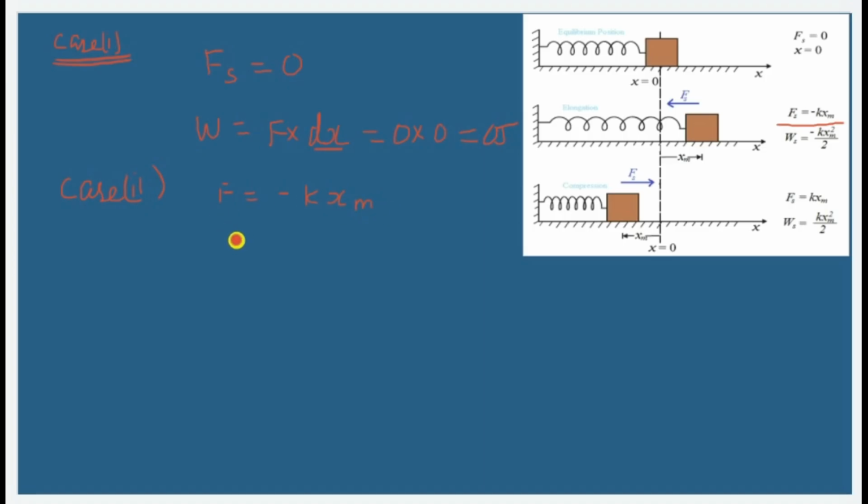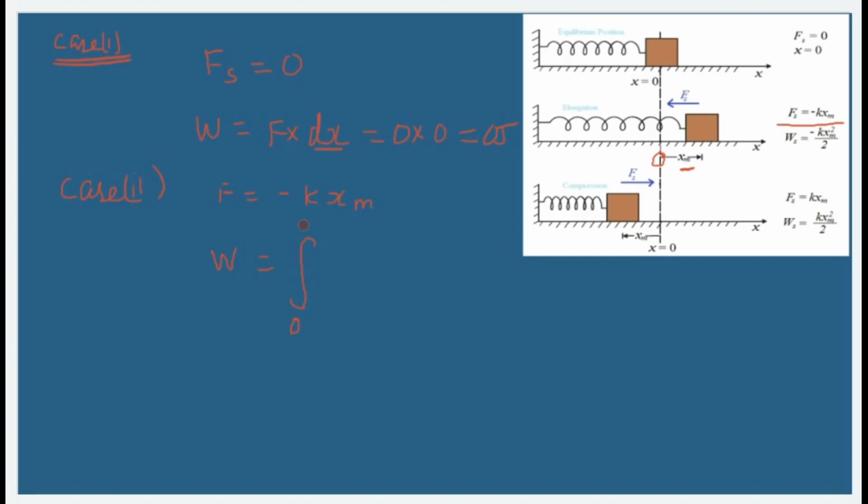Suppose if you are trying to find out the work done for the overall displacement, that is during that oscillation, then the work done will be given by the formula integral of initial position to final position. What is the initial position here? 0. What is the final position? xm.